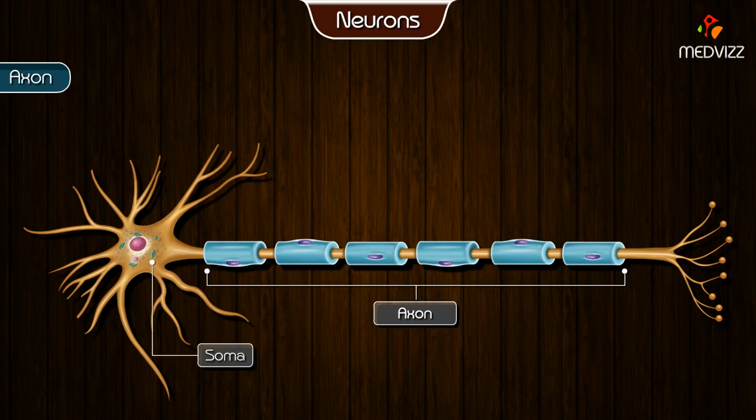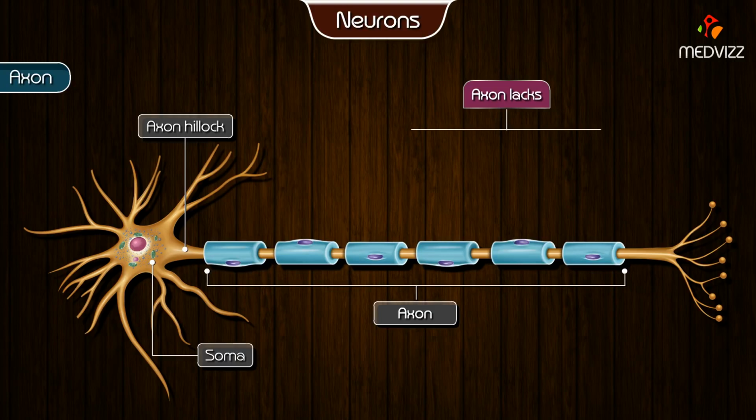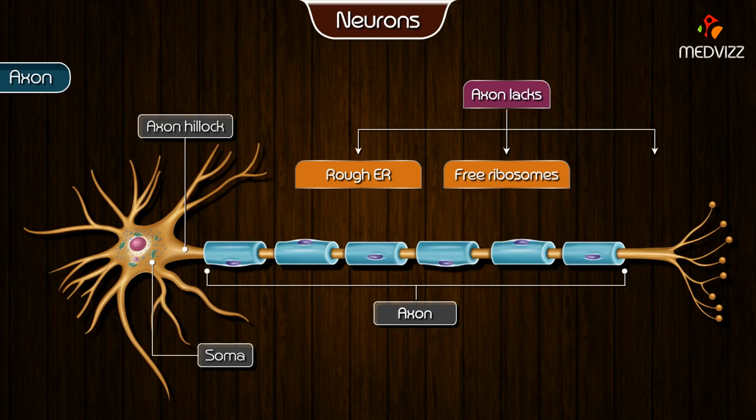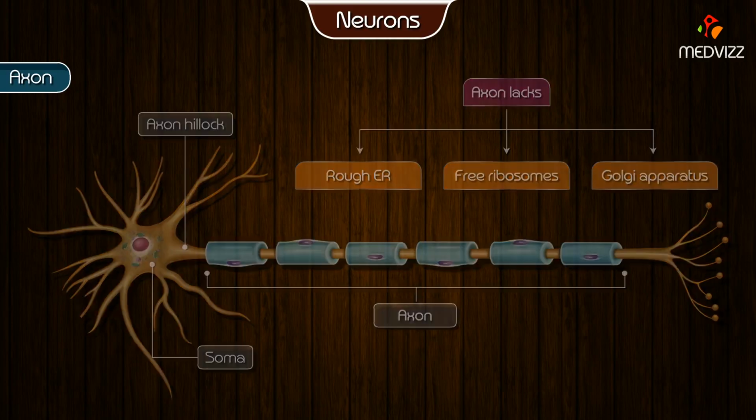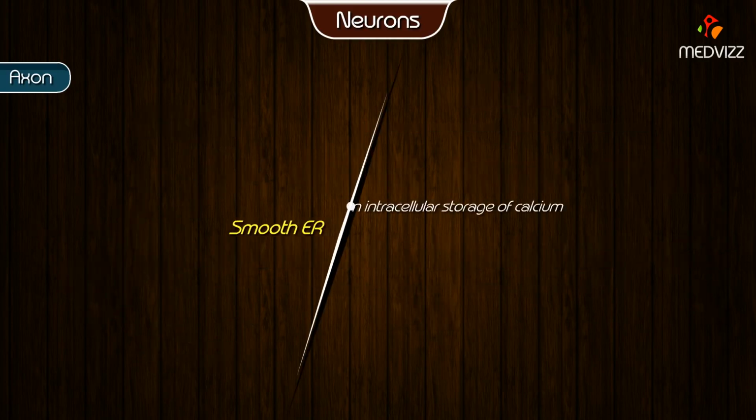Axon. The first part of the axon is known as the initial segment and arises from the soma, in a specialized region called the axon hillock. The axon differs from the soma and proximal dendrites in that it lacks rough endoplasmic reticulum, free ribosomes, and a Golgi apparatus.